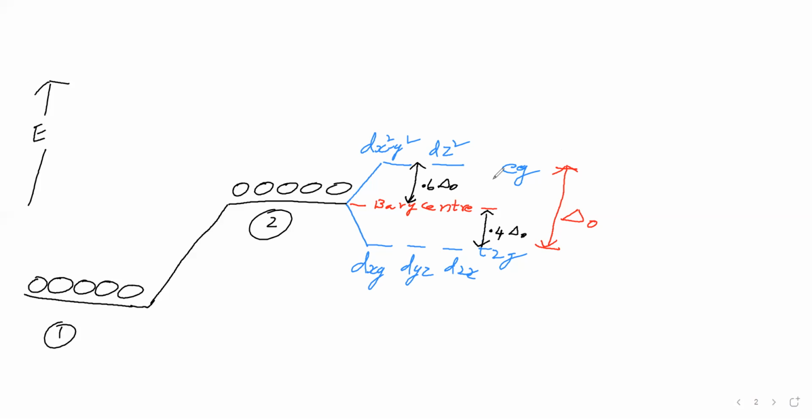For that reason crystal field theory explained this. Now we will see what factors this crystal field splitting energy, delta naught, depends on.